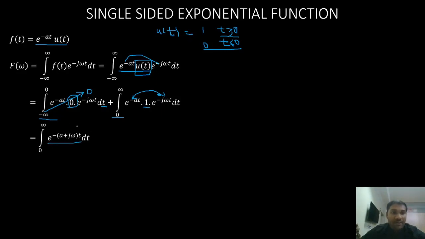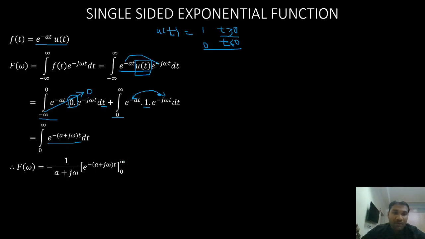E power minus bt integral is e power minus bt by minus b, right? So e power minus a plus j omega into t divided by minus of a plus j omega. Since that's a constant, I'm just taking it outside. And my limits are 0 to infinity.